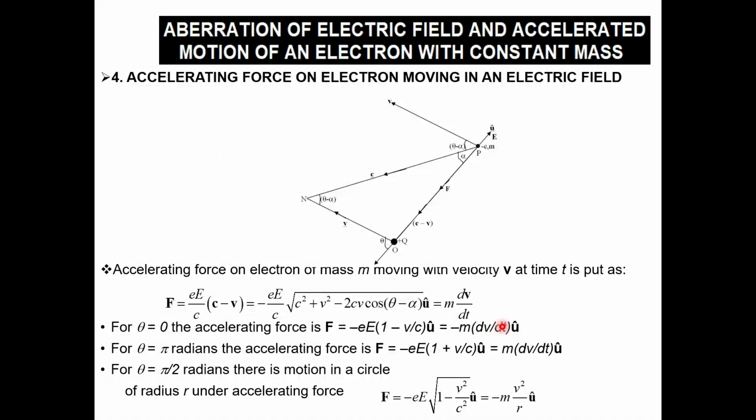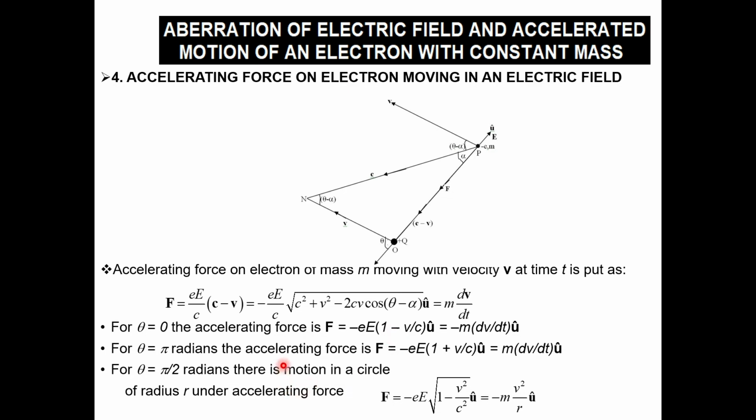Now you can solve this equation. These are first order differential equations. You can solve them for a constant electric field and show that the maximum speed to which the electron can be accelerated is the speed of light.